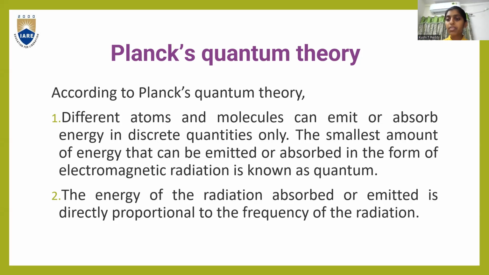So what is a quantum? It is the smallest amount of energy that can be emitted or absorbed in the form of electromagnetic radiation. The energy of the radiation absorbed or emitted is directly proportional to the frequency of the radiation. So the energy which is absorbed or emitted is directly proportional to the frequency.